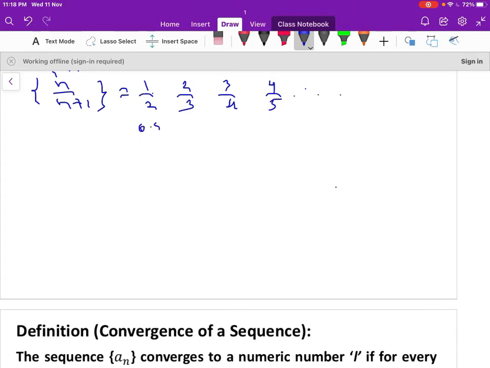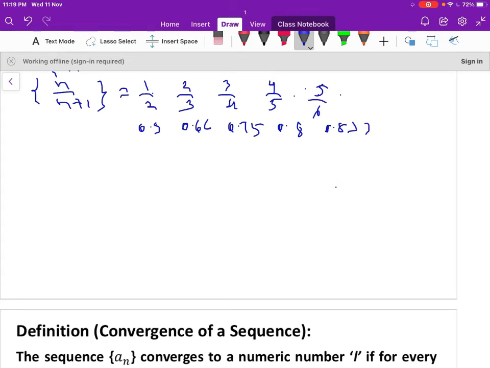That is 0.5, 2 by 3 is 0.66, then 0.75, 0.8, next one that is 5 by 6 is 0.833, like this. It is an increasing sequence.